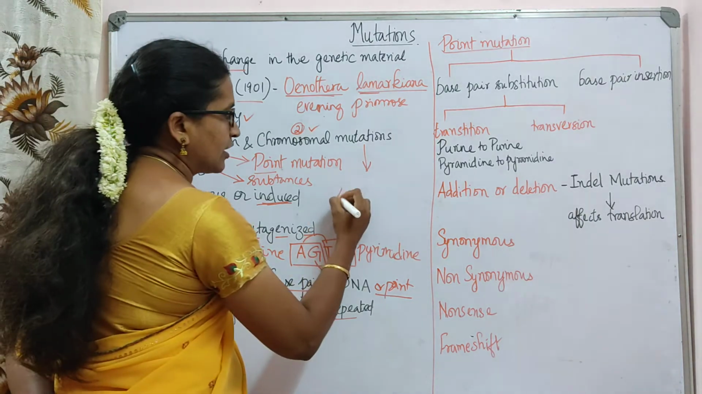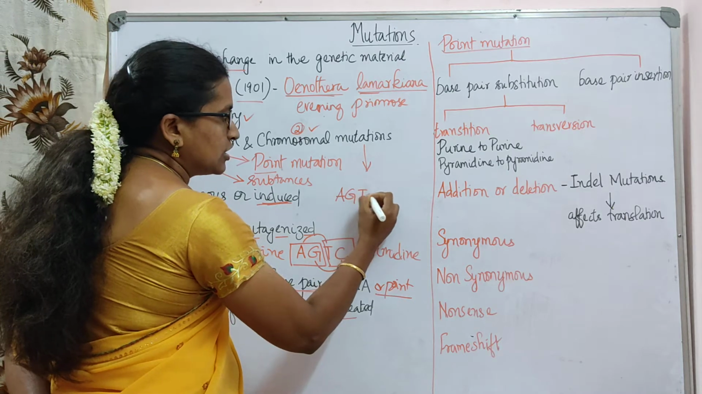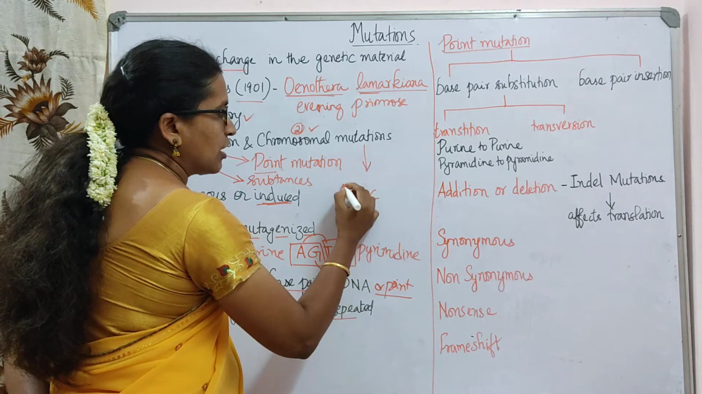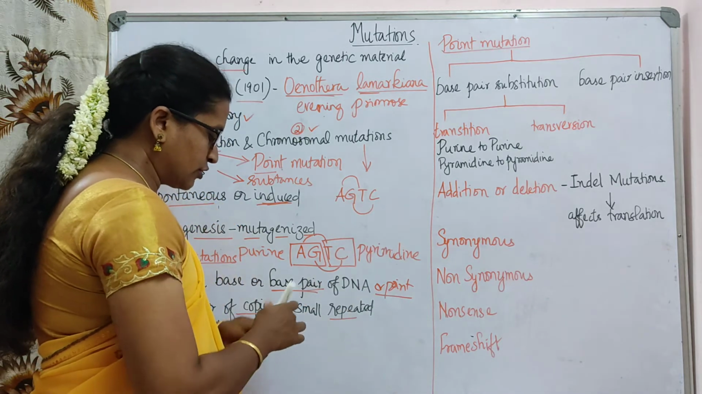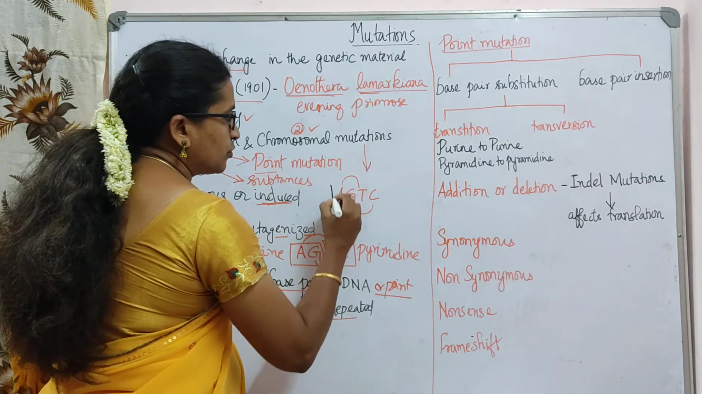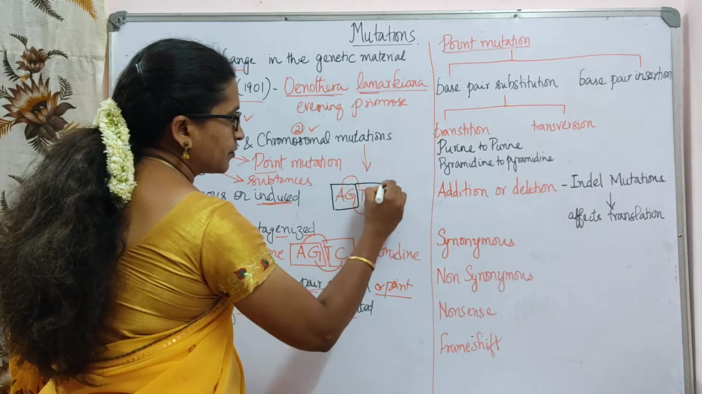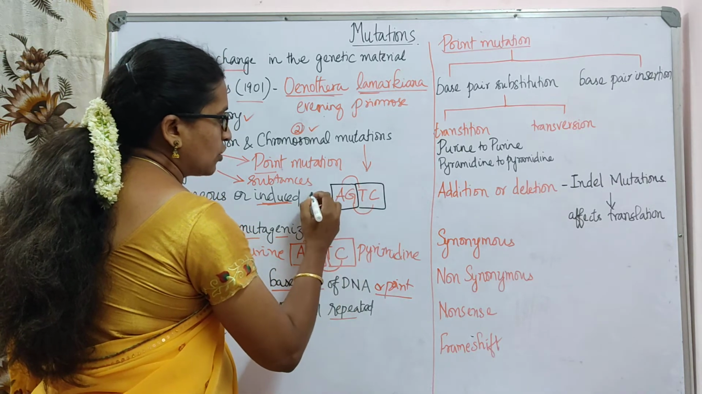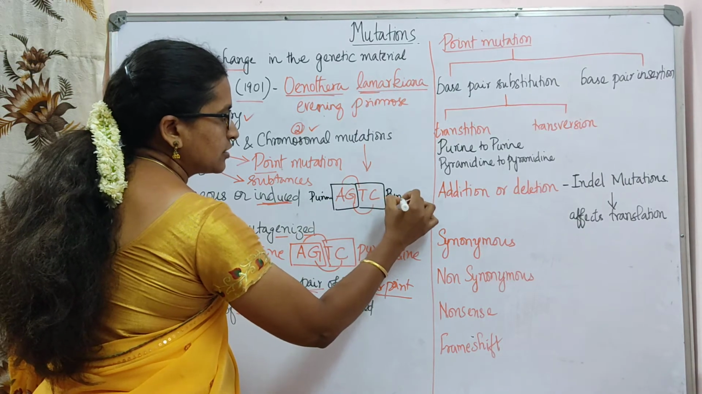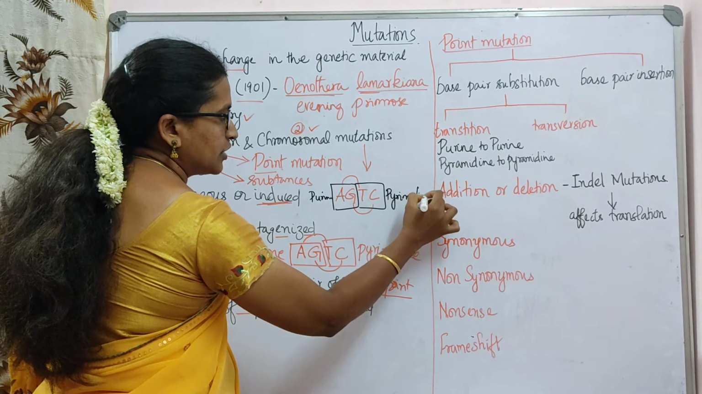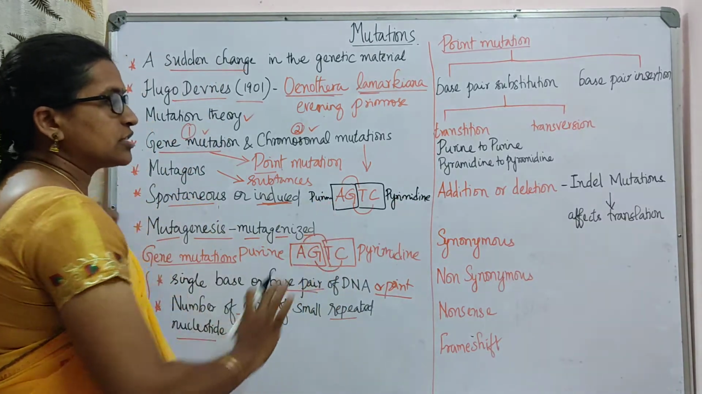Again I will write here A, G, T, C. So A always pairs with thymine and G always pairs with cytosine. But when it comes to chemical classification, A and G we call purines and T and C we call pyrimidines, right? So it's clear now.